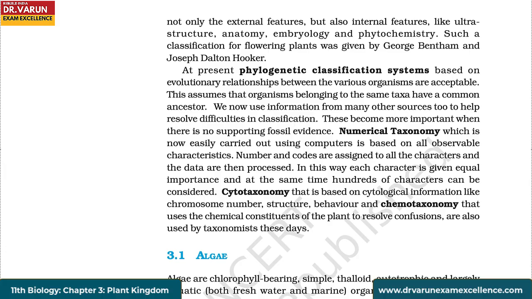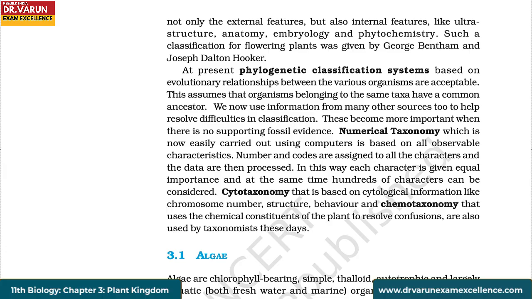We now use information from many other sources too to help resolve difficulties in classification. These become more important when there is no supporting fossil evidence. Numerical taxonomy, which is now easily carried out using computers, is based on all observable characteristics. Numbers and codes are assigned to all the characters and the data are then processed.